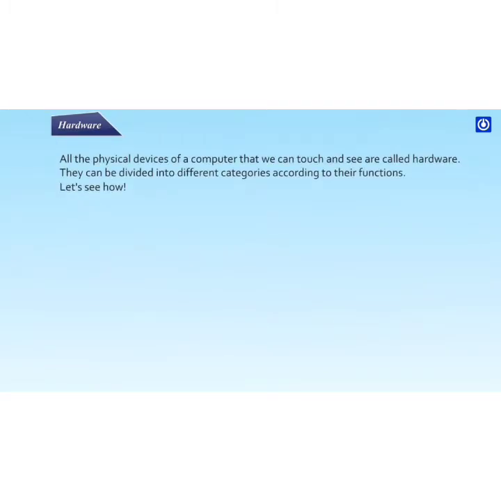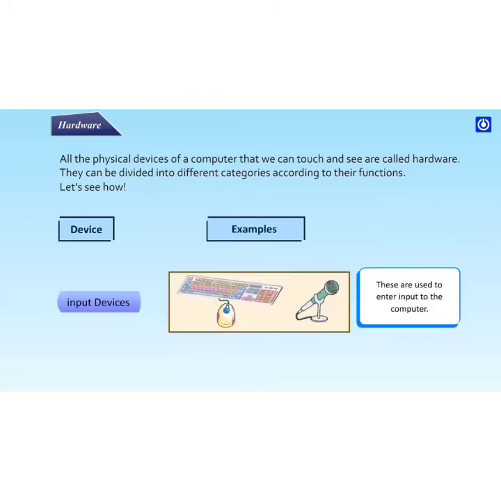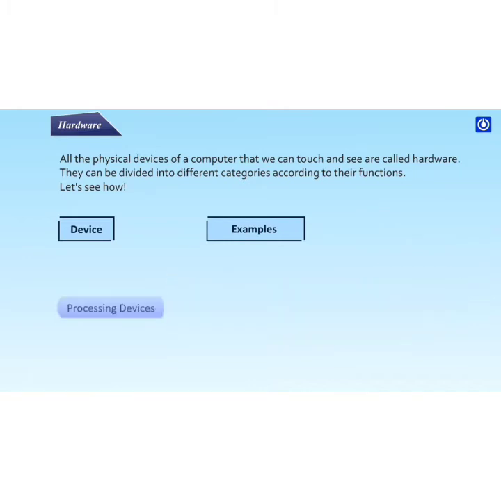Hardware. All the physical devices of a computer that we can touch and see are called hardware. They can be divided into different categories according to their functions. Let's see how. Device examples. Input devices. These are used to enter input to the computer.